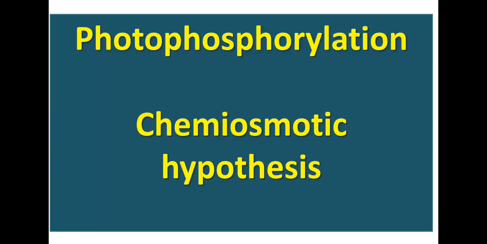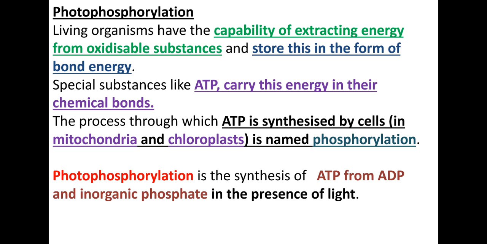Hello students, in this class we are going to study the light reaction subtopics. They are the photophosphorylation and their types. Next, we are going to discuss the chemiosmotic hypothesis regarding ATP production. Let us start our topic, that is the photophosphorylation.